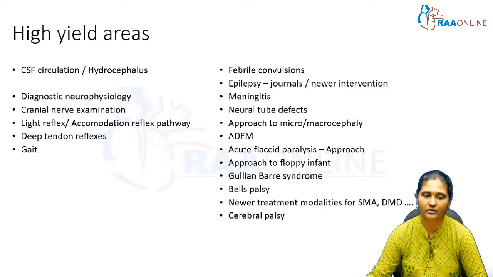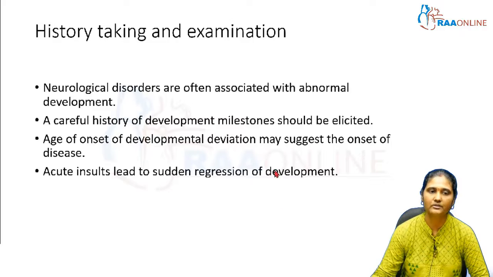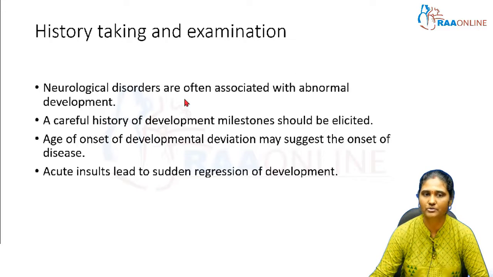Okay, so moving on to the history and general examination. All neurological disorders are associated with abnormal development. So you have to elicit a very careful history, and history taking is a cornerstone in diagnosing a neurological disorder. The age of onset of developmental deviation may suggest the onset of the disease to some extent. And also, if any acute insult has occurred, that can lead to sudden regression of development. So again and again, history taking is very important in eliciting the neurological deficit.